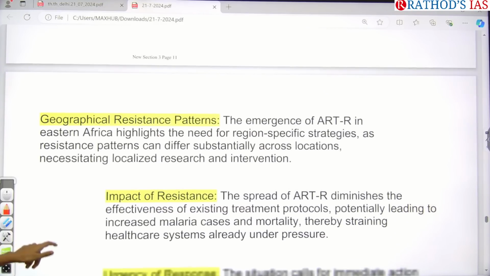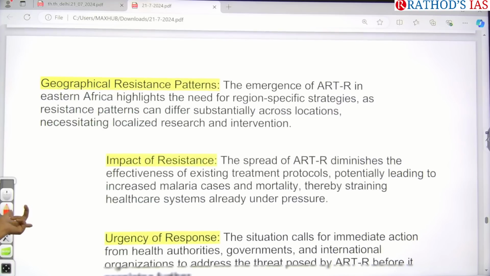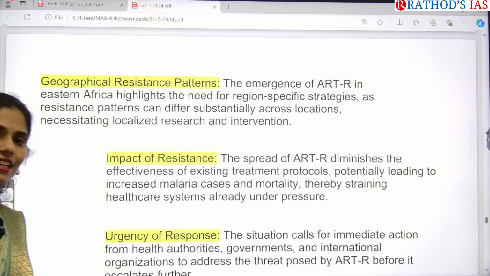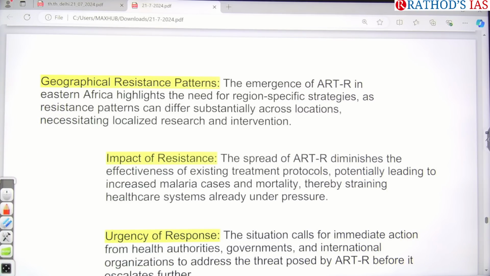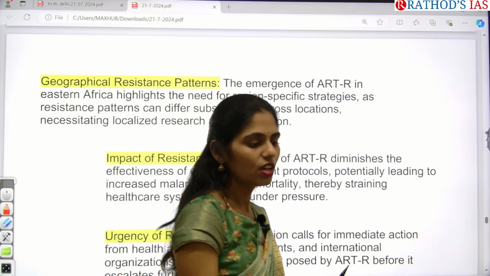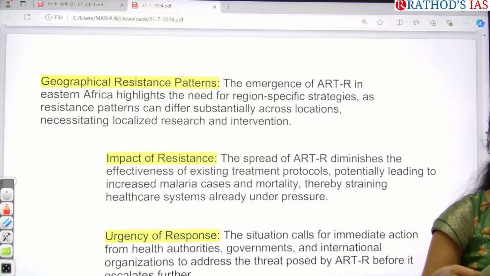Especially with the emergence of anti-malaria resistance, we have to focus on getting new drugs, and also on region-specific strategies. Some areas have resistance and some areas don't, so we have to identify which regions have resistance.